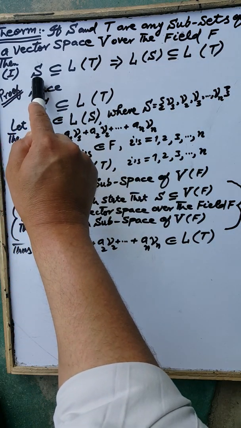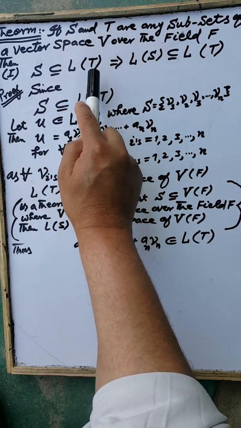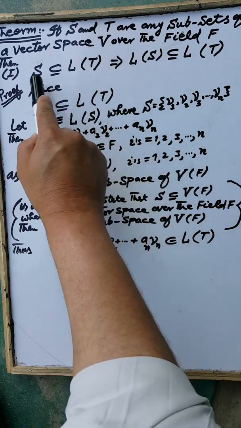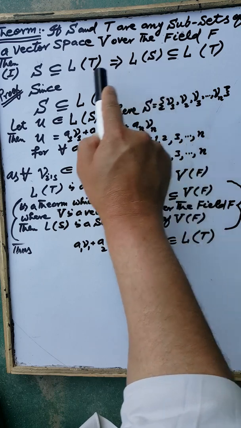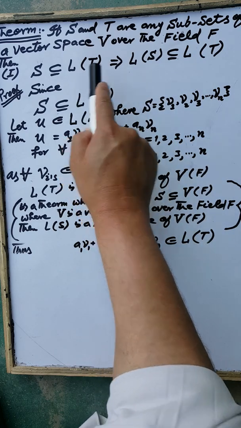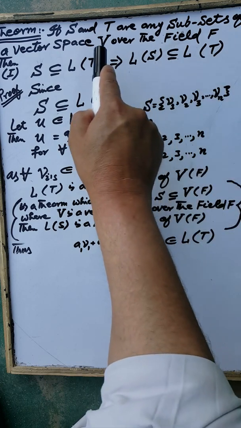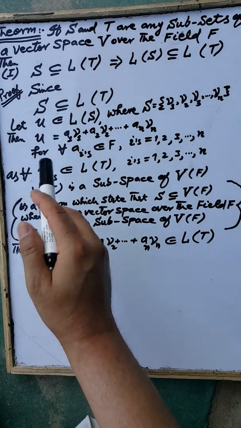Theorem. If S and T are any two subsets of a vector space V over the field F, and the set S is a subset of the linear span of the subset T of the vector space V, then the linear span of the set S is a subset of the linear span of the set T of the subsets S and T of the vector space V over the field F.